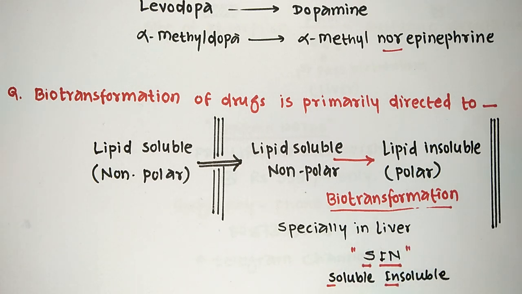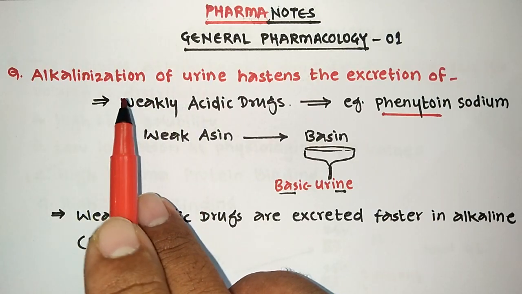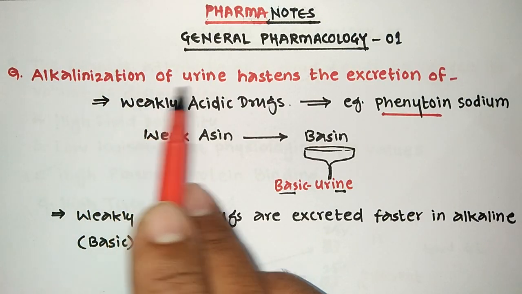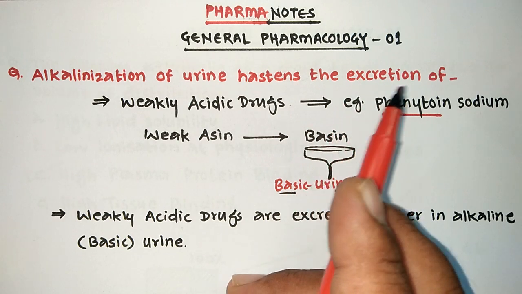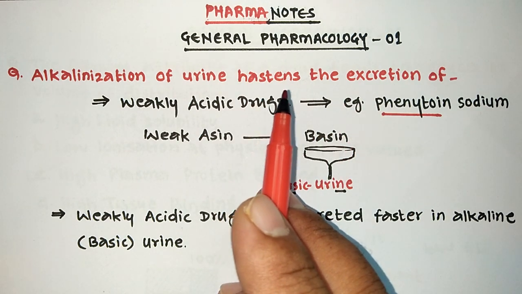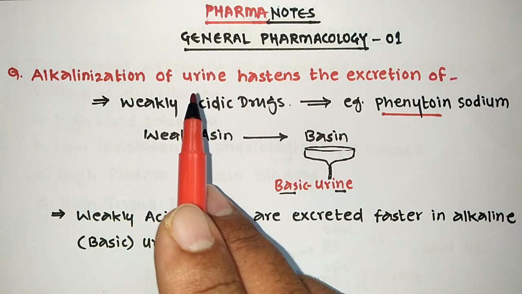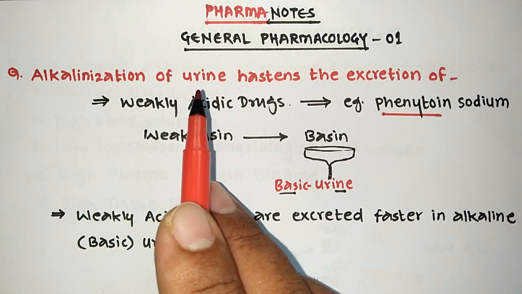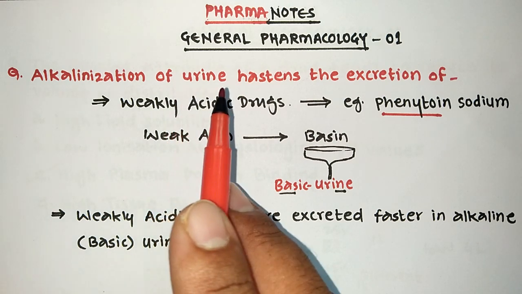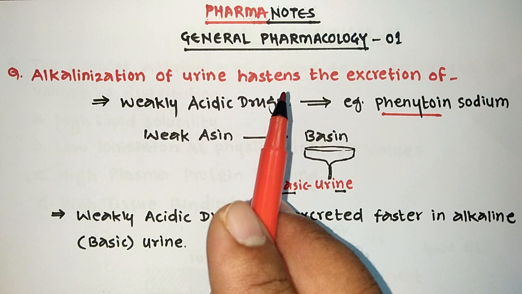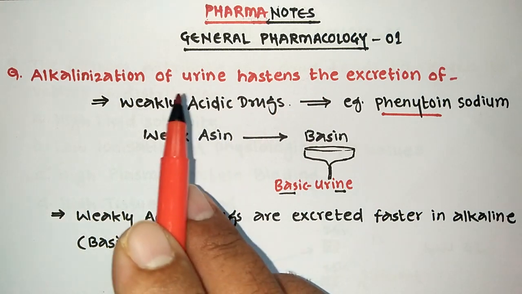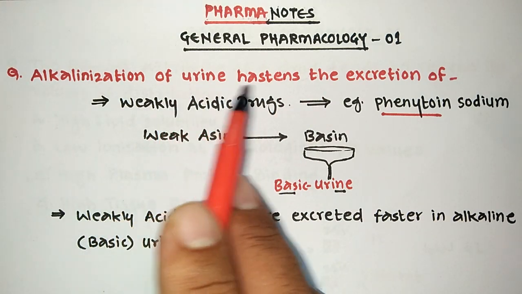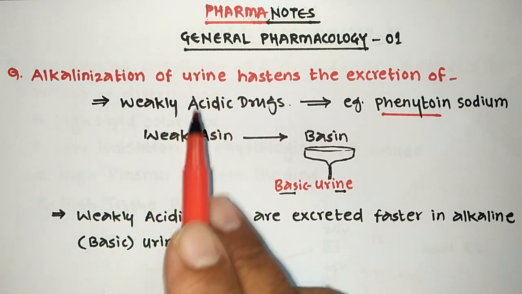Next question we are going to discuss here. See, alkalinization of urine hastens the excretion of. Hastens meaning the faster the excretion of. So what exactly happens when the urine becomes basic in nature? It will hasten the excretion of which type of drugs? So when urine becomes basic, it can hasten the excretion of weakly acidic drugs.